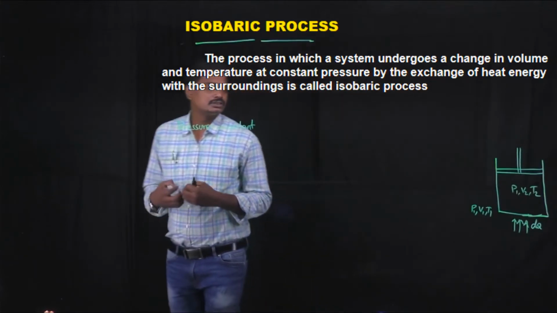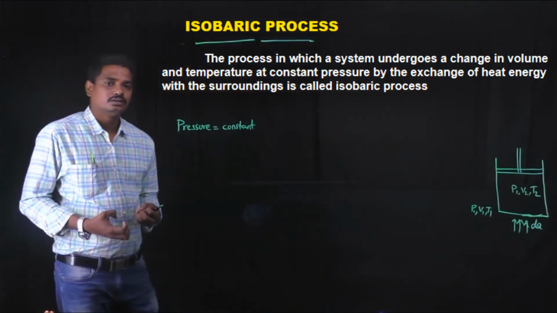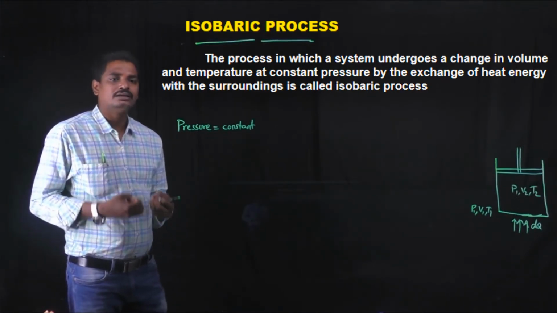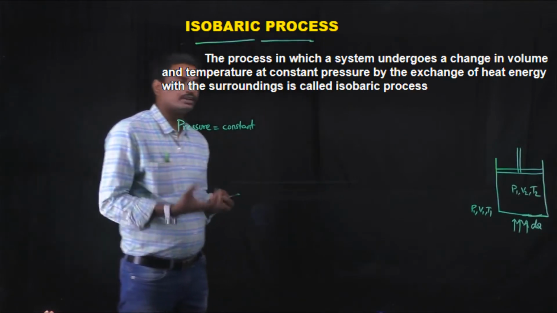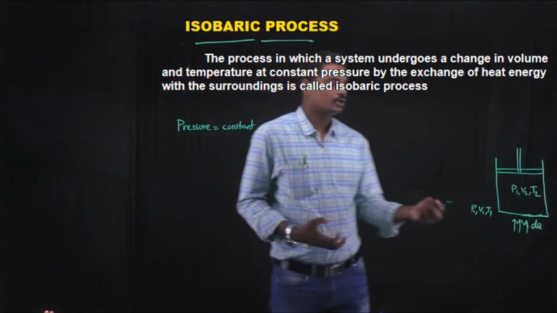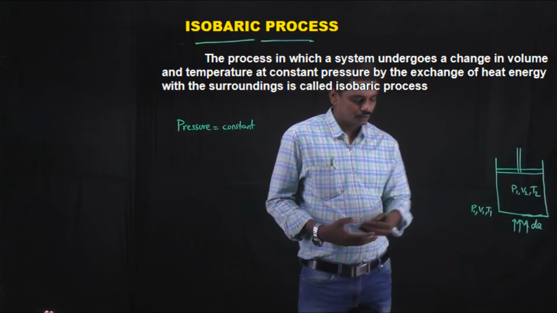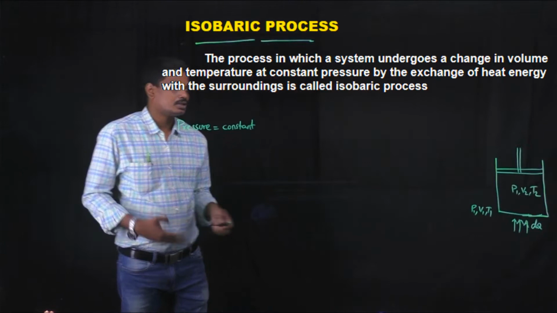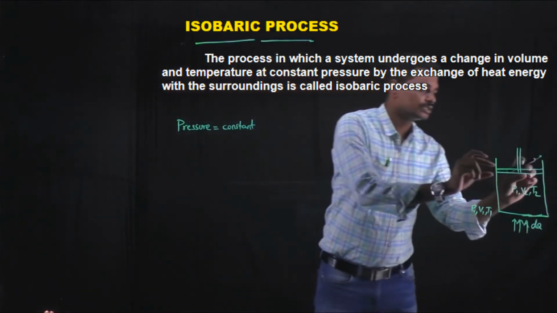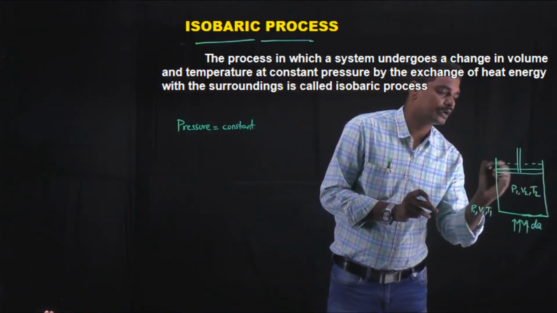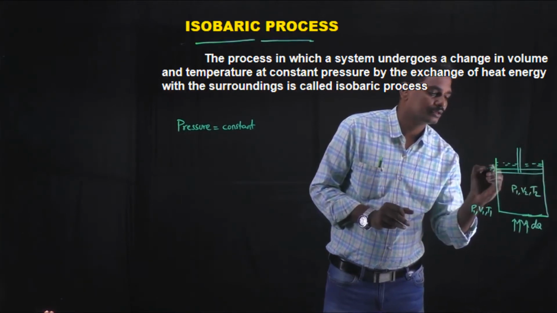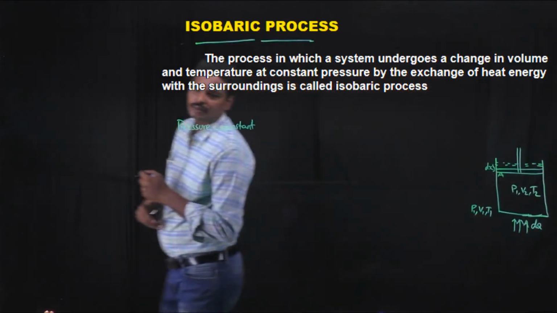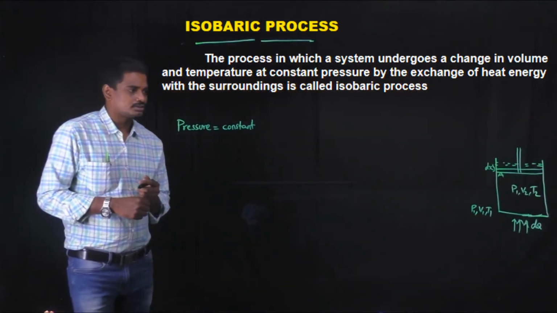What happens to this heat energy given? The heat energy given is used to increase the volume and increase the temperature, with exchange of heat energy with the surroundings. So heat energy will be exchanged with the surroundings, here at a constant pressure. As the pressure is constant, this piston will move up to this point, by a displacement of dx. Let A be the area of cross section.